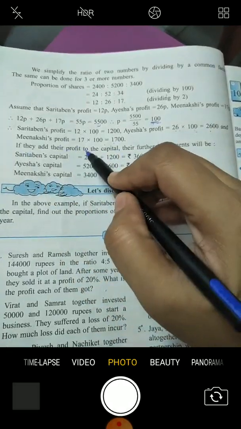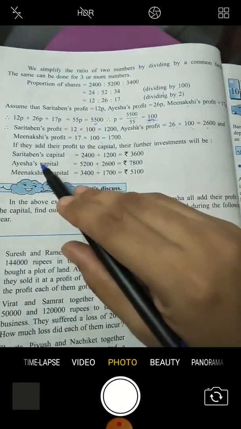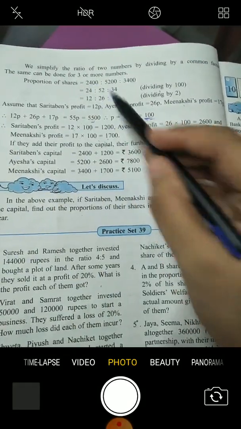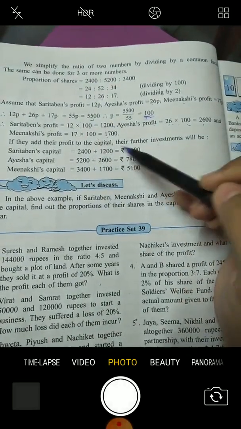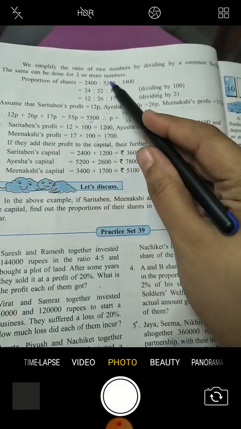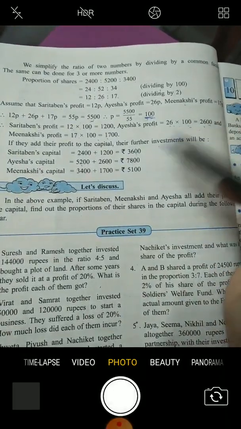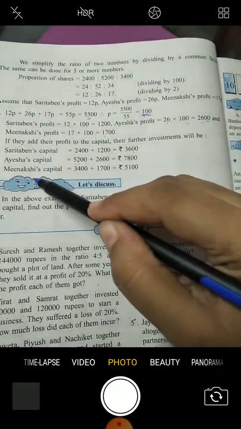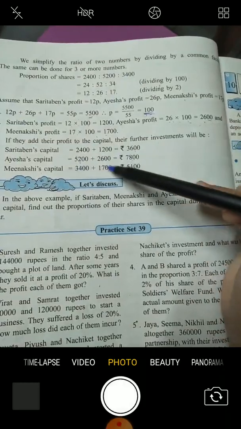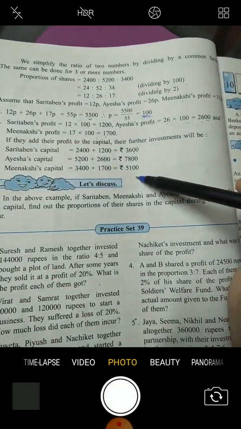If they add their profit to the capital, their further investment will be: Saritaben's 2,400 plus 1,200, 3,600. Aisha's 5,200 plus 2,600, 7,800. Meenakshi's capital 3,400 plus 1,700, 5,100.